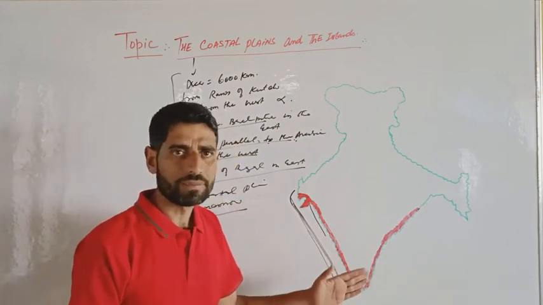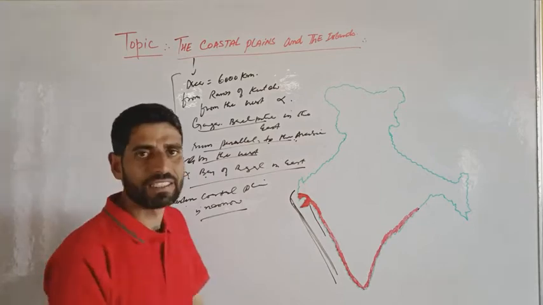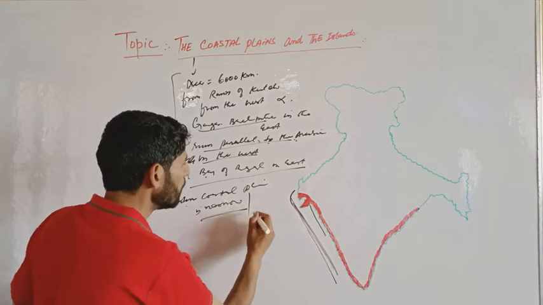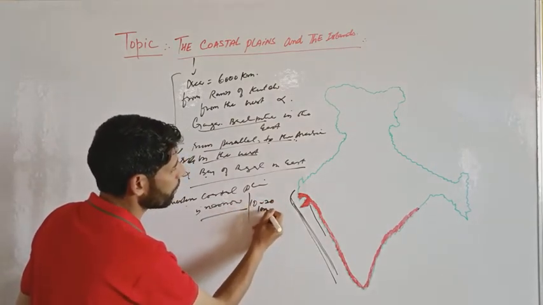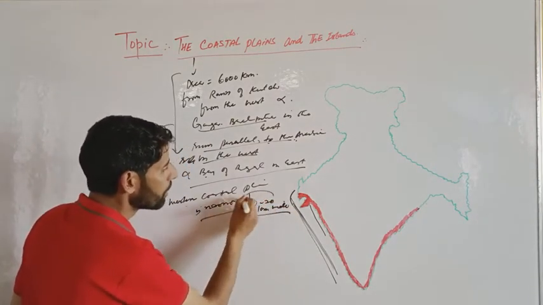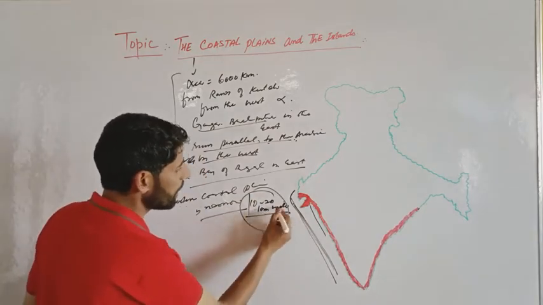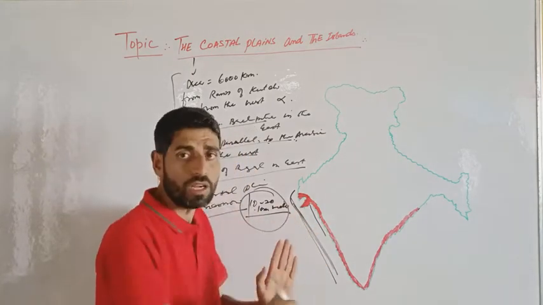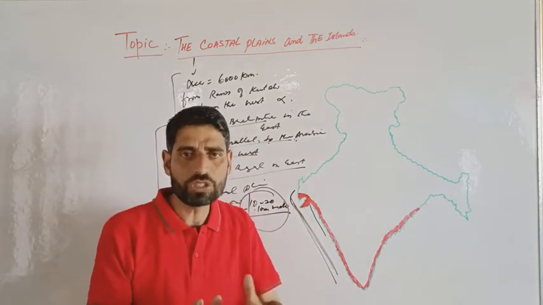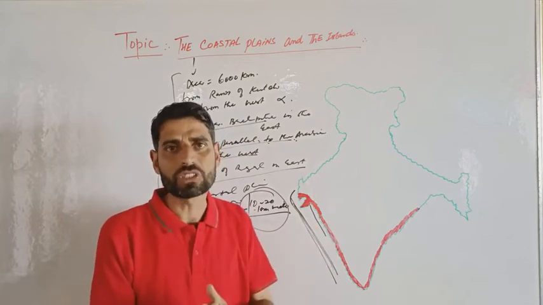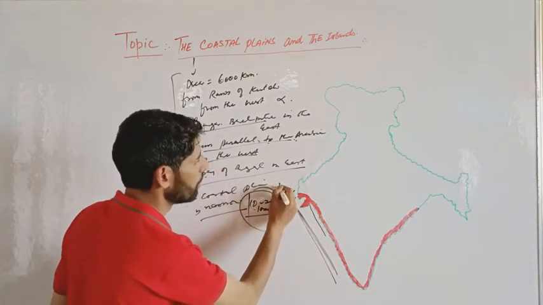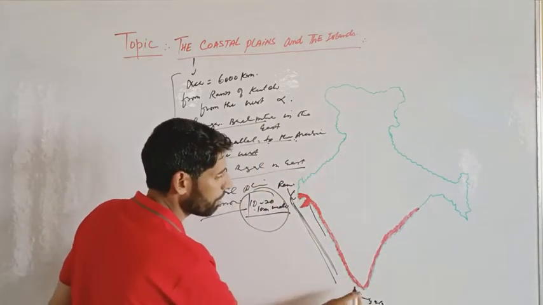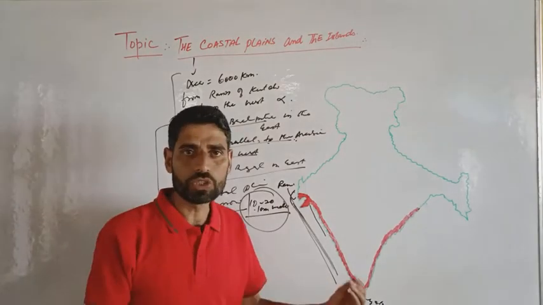So we see that the western coastal plain is a narrow belt along the Arabian Sea, about 10 to 20 kilometers wide, and it stretches from the Rann of Kutch to Kanyakumari, okay?